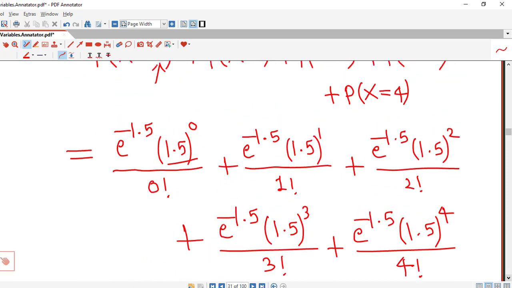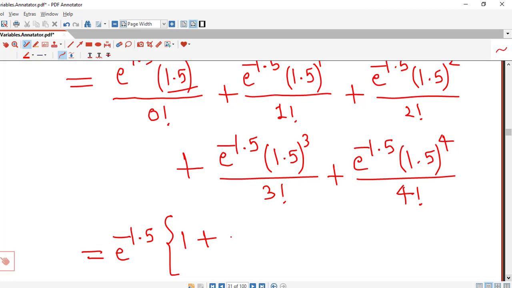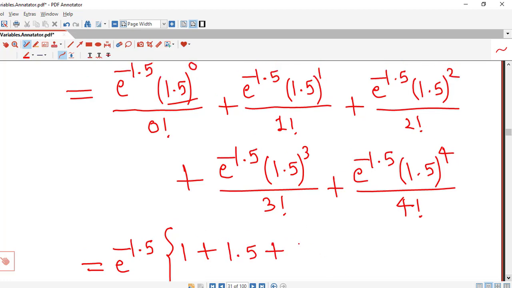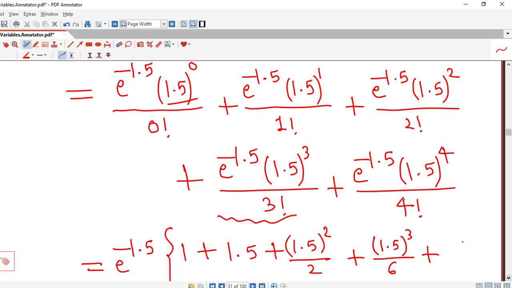Similarly here we have 1.5 raised to 1 divided by 1, that is 1.5, plus 1.5 square divided by 2 factorial, and 2 factorial is 2. Similarly in this term we have 1.5 raised to 3 divided by 3 factorial, that is 6, and in this last term we have 1.5 raised to 4 divided by 24.